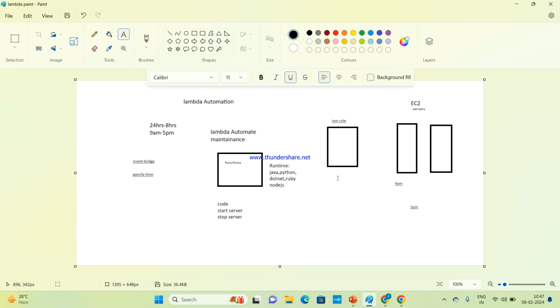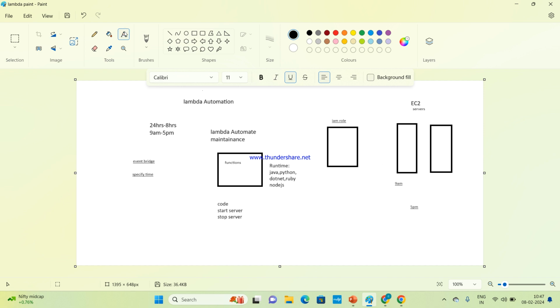In IAM, there are four components: users, groups, roles, and policies. Roles, we haven't created yet. What are roles? To communicate from one service to another service. In AWS, one service and another service cannot communicate. To make them communicate, we need to create an IAM role.